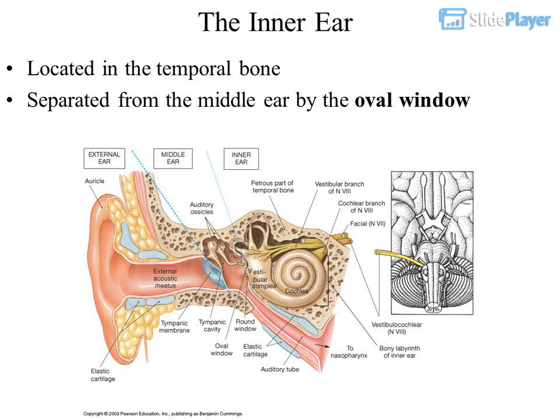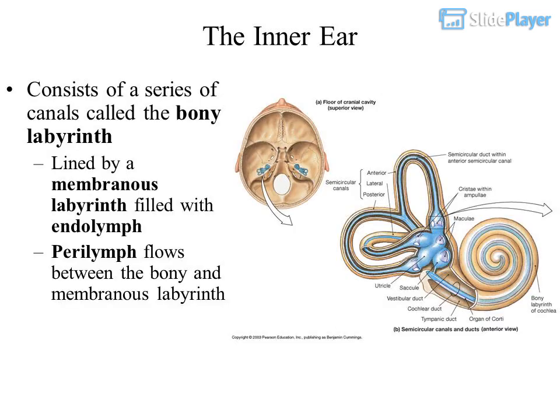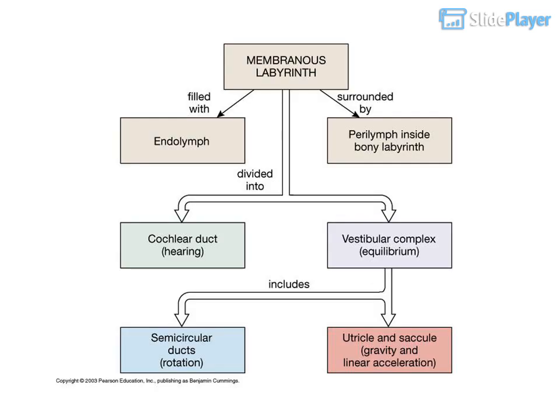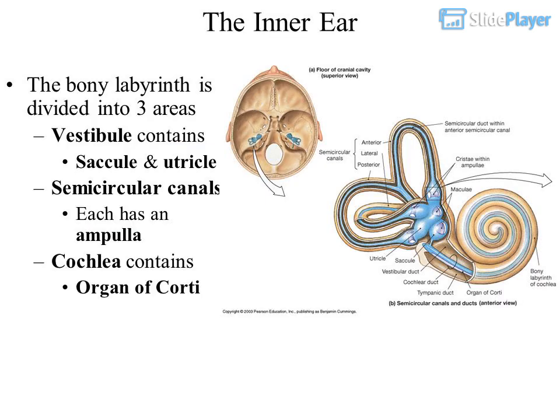The inner ear, located in the temporal bone, is separated from the middle ear by the oval window. It consists of a series of canals called the bony labyrinth, lined by a membranous labyrinth filled with endolymph. Perilymph flows between the bony and membranous labyrinth. The bony labyrinth is divided into 3 areas. Vestibule contains saccule and utricle. Semicircular canals, each has an ampulla.